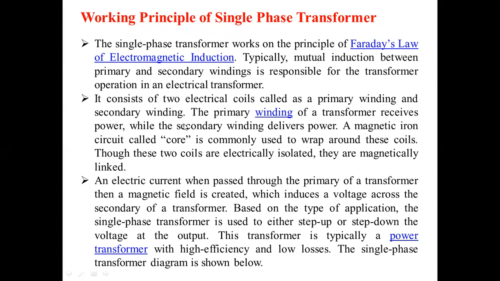Next line. A magnetic iron circuit is called core.